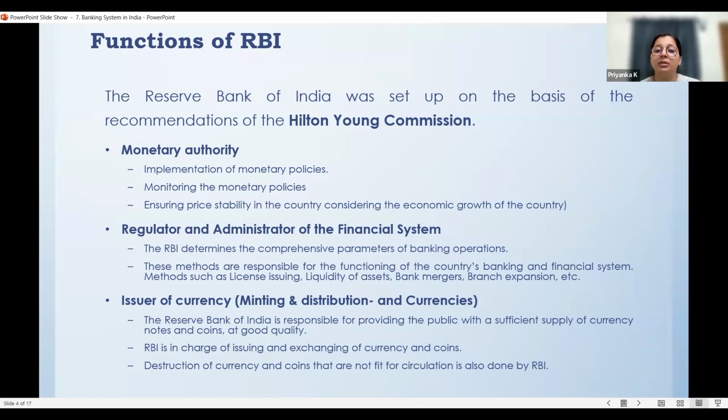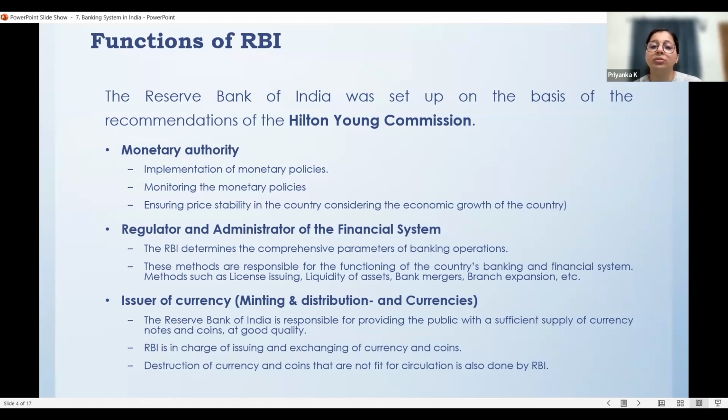And that's also very important. Being the issuer of currency, RBI also has to ensure that whatever currencies are being circulated in the Indian economy are of good quality, which means, as you all know, we can't transact using a torn currency note. So if a currency note is torn, nobody is going to accept it, but it can be returned to any kind of commercial bank in our nearest location, and they will give us back the same denomination of money in good quality. So this is all regulated or ensured by the RBI.